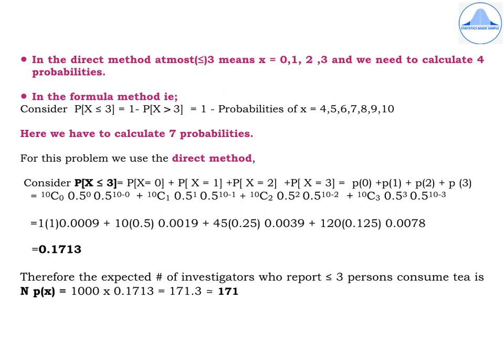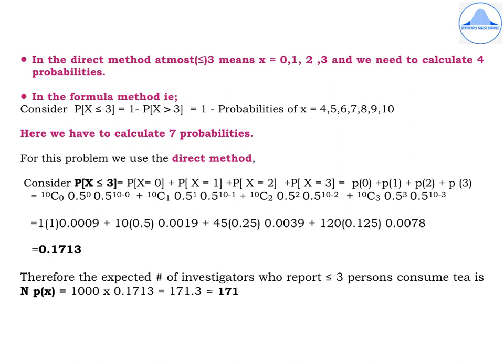Here we need to find out that at most 3 persons are consumers of tea. At most means less than or equal to. In other words, less than or equal to 3 means x takes the values 0, 1, 2 and 3, and we need to calculate 4 probabilities, whereas in the formula method it will reduce to probability of x less than or equal to 3 is 1 minus probability of x greater than 3, which is equal to 1 minus, what are the values which are greater than 3.